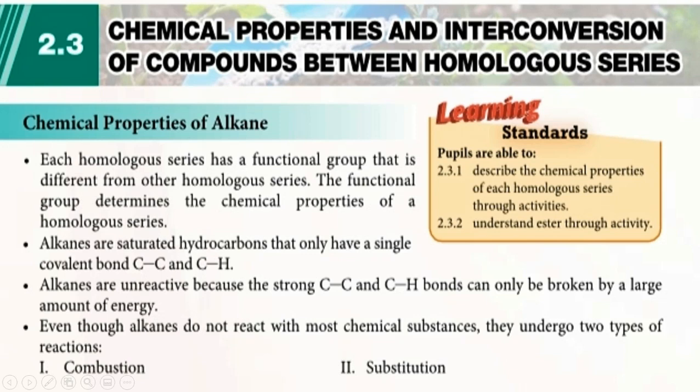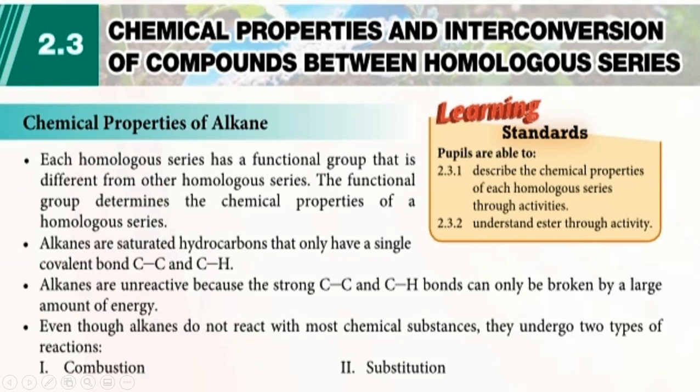Each homologous series has a functional group that is different from other homologous series. The functional group determines the chemical properties of a homologous series. So maksudnya every homologous series dia ada dia punya chemical properties yang tersendiri.